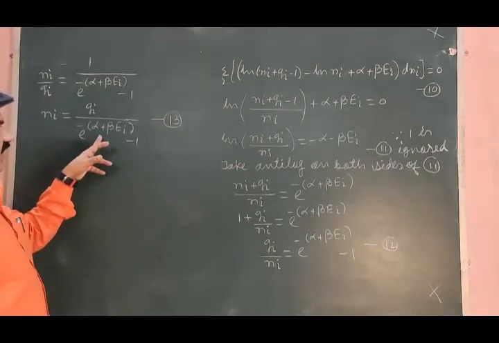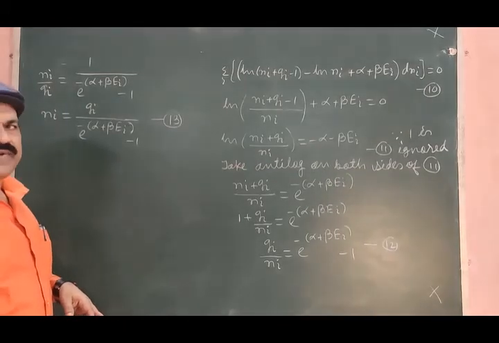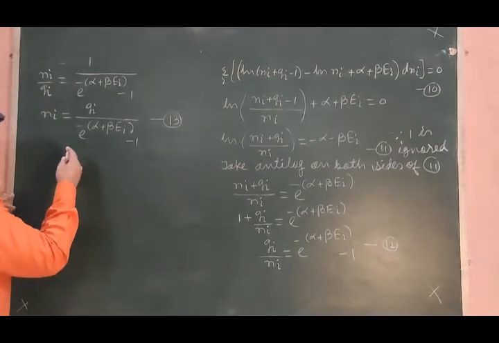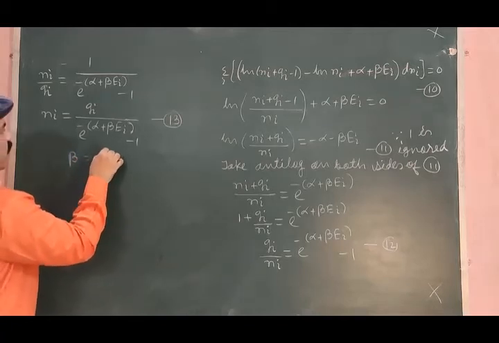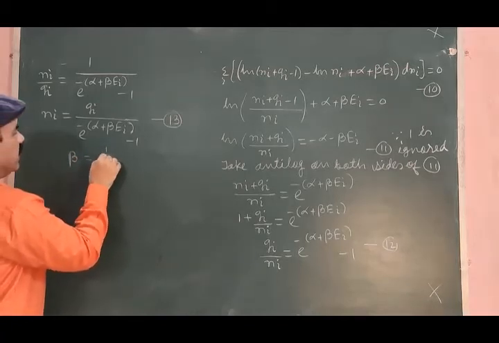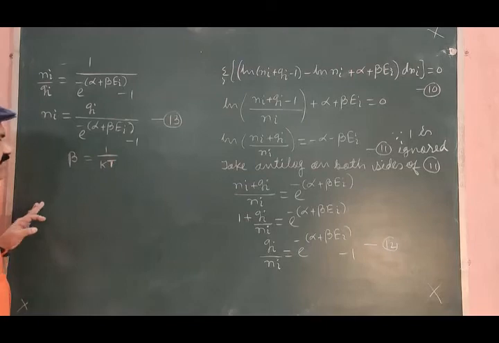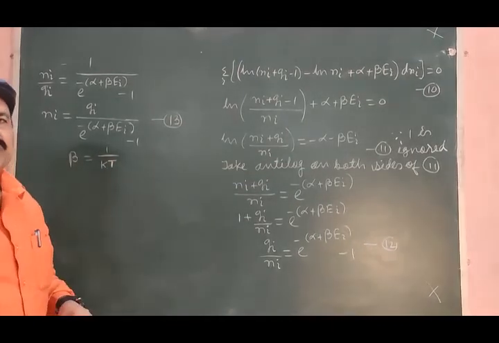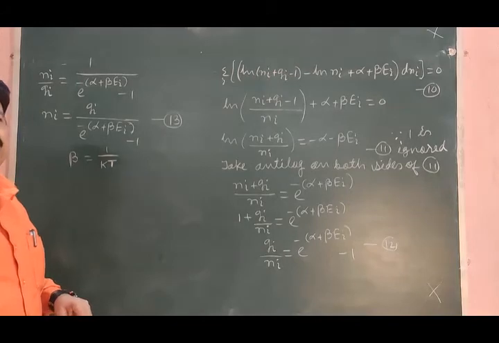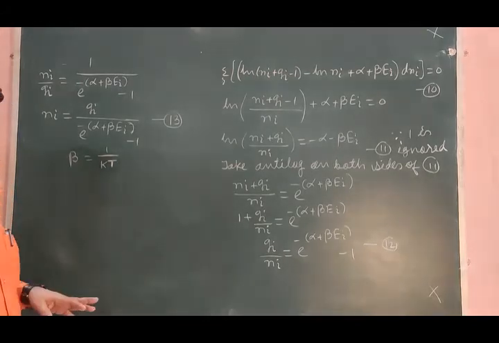Here alpha and beta are unknown parameters. Value of beta is generally taken as beta is equal to 1 divided by kT. K is Boltzmann constant. T is the temperature on absolute scale.